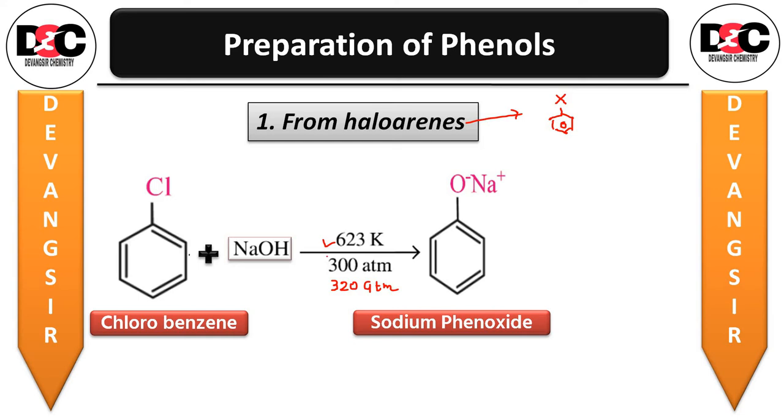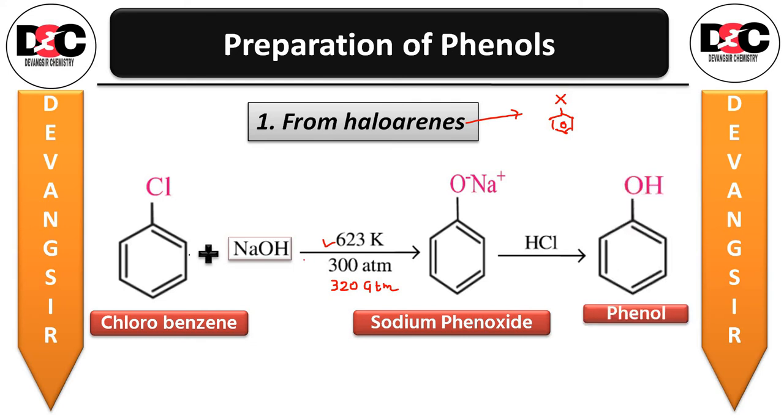First, what has been obtained? Sodium phenoxide. Now in your book they have mentioned that phenol is obtained by acidification of the sodium phenoxide. So first, chlorobenzene with NaOH produces the sodium phenoxide. Then if you acidify the sodium phenoxide with HCl, you will get the phenol. So this is the preparation of phenol from haloarenes.